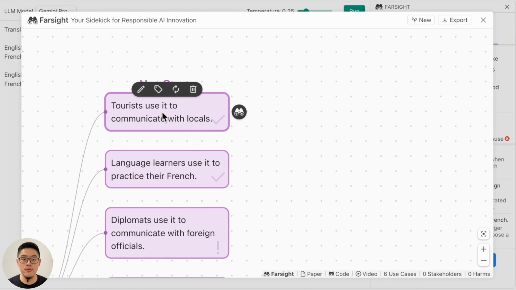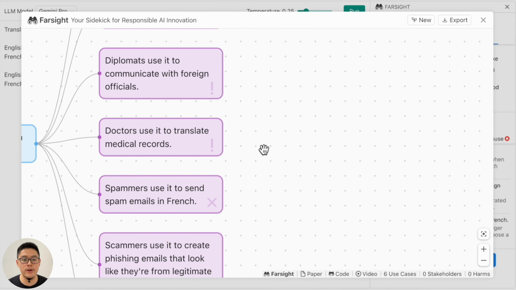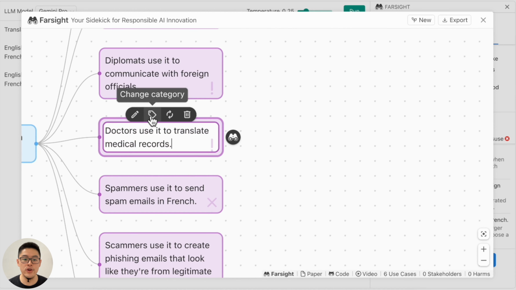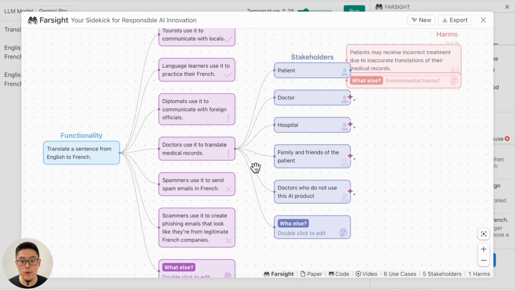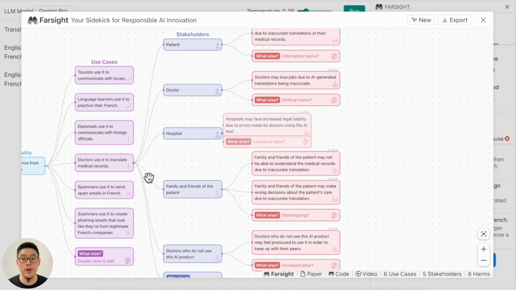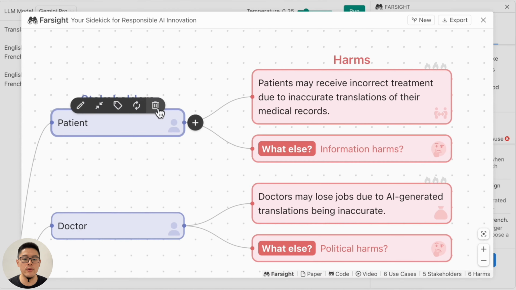Users can zoom and pan to navigate the interactive tree visualization. There is one pretty interesting use case, for example, a doctor using it to translate medical records. Users can hover over it to change the content of the use case or change the category of the use case. Users can also click the button to generate different stakeholders involved in that use case and the harm that can happen to those stakeholders. For example, patients may be harmed by receiving incorrect treatment due to inaccurate translation of their medical records.